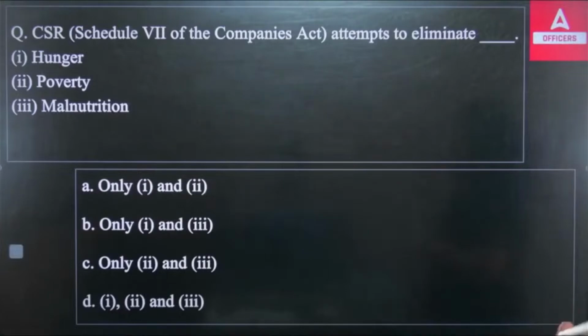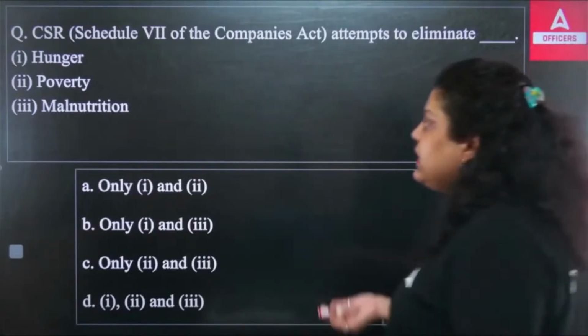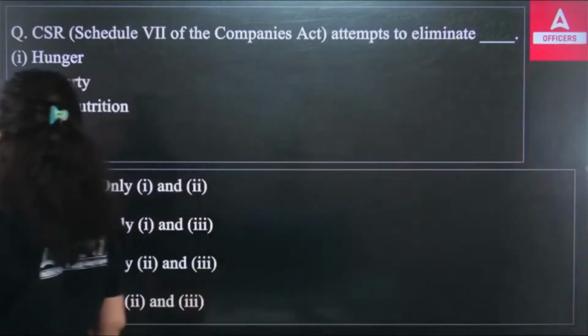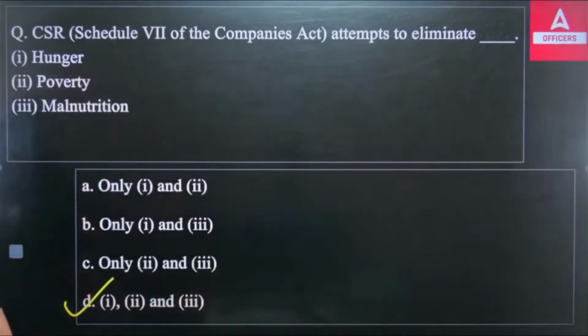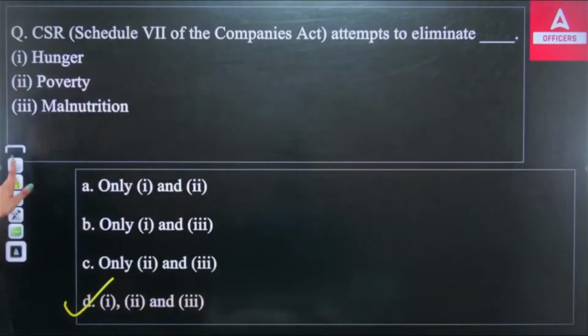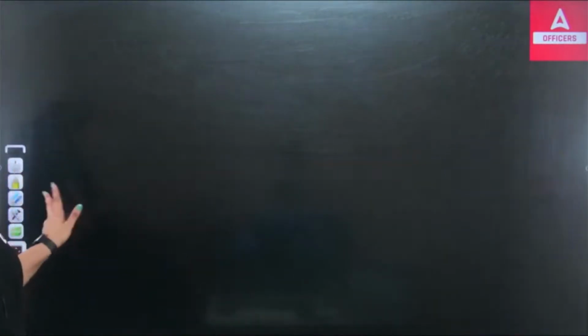Which of the following do you think is the right answer? A, B, C or D? So the right answer here will be D. All of these are the points that CSR, corporate social responsibility, is trying to reduce. So the right answer will be option D.